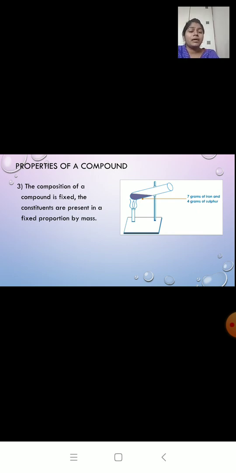Now what if we add extra iron or sulfur? Instead of 7 grams, if I take 8 grams of iron and 4 grams of sulfur, what will happen? Only 7 grams of iron and 4 grams of sulfur will react with each other. The extra iron will remain unreacted. Is it clear? Iron sulfide is made up of only 2 elements, iron and sulfur. The components are always present in a fixed proportion, and the composition of a compound is fixed.